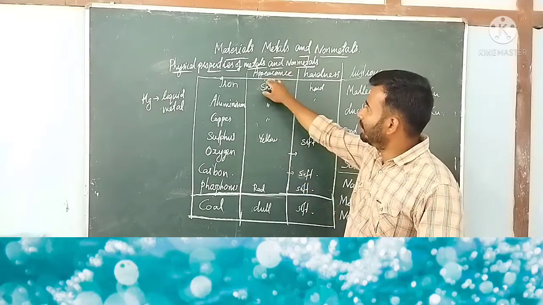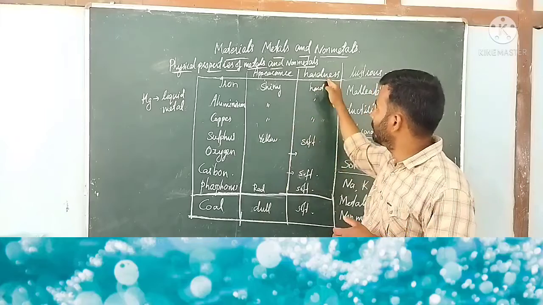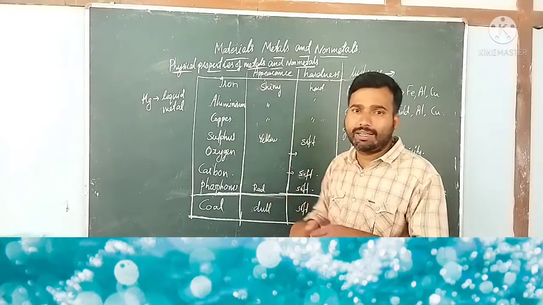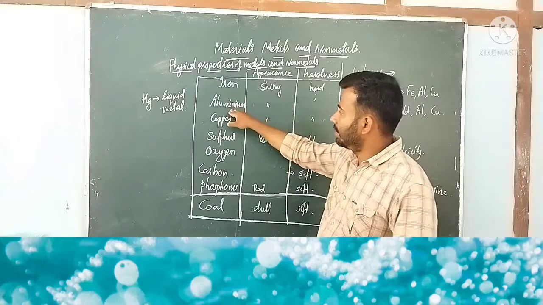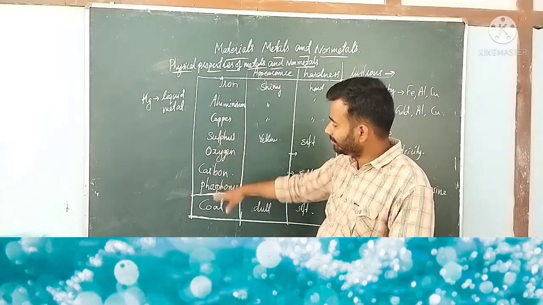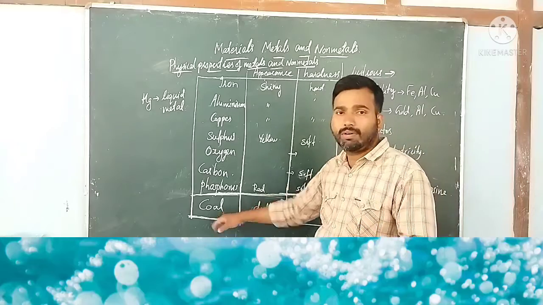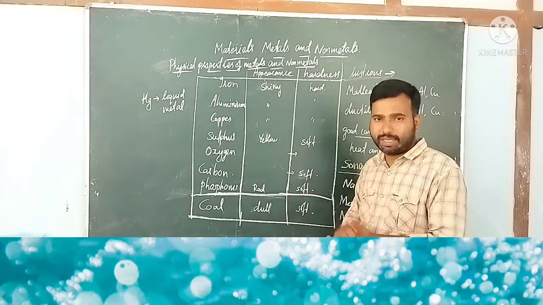What physical property are we discussing? The first one is appearance. The second one is hardness. You might have seen an iron nail: you can hammer an iron nail into a wooden plank, so it is hard. Similarly aluminium and copper are all hard. But what about a piece of coal? If you hammer it, it will break into pieces.